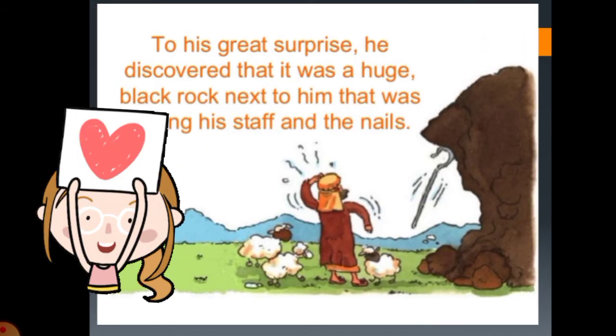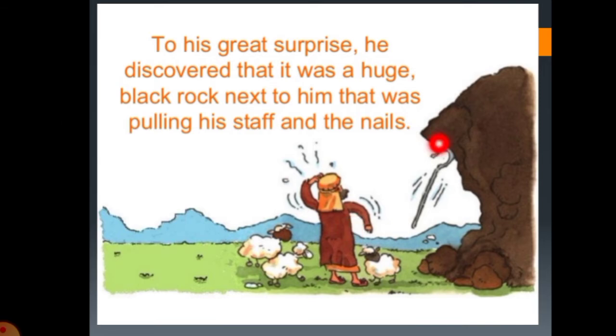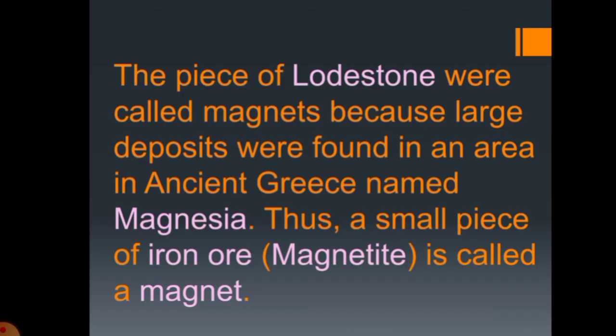To his great surprise, he discovered that it was a huge black rock next to him that was pulling his staff and the nails. The pieces of lodestone were called magnets because large deposits were found in an area in ancient Greece named Magnesia. Thus, a small piece of iron ore, magnetite, became the magnet. So this is the story behind the discovery of the magnet.